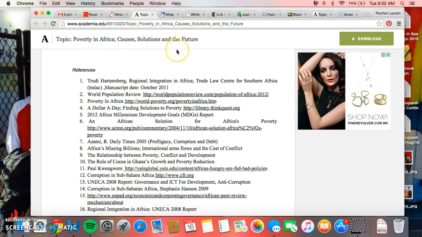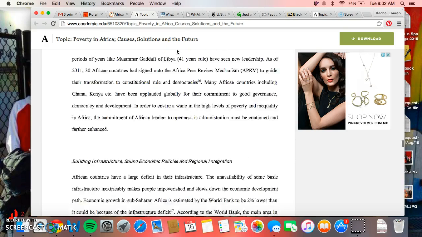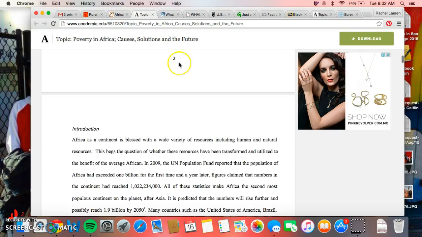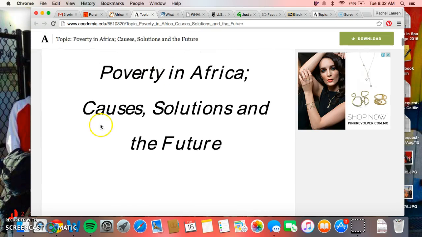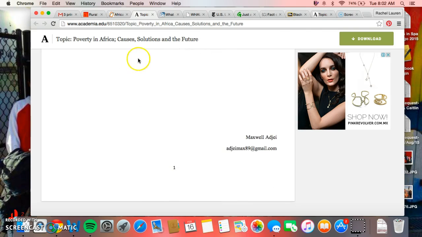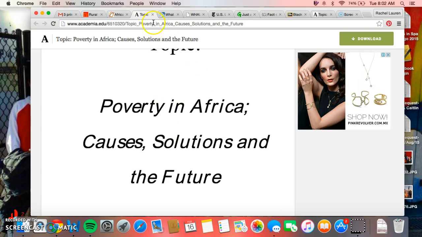But this paper itself, written by a kid named Maxwell, is a really great example of another student's research paper at a high level in college. So it definitely could be read if you're interested in looking at it, but I would not allow you to use it as a source.